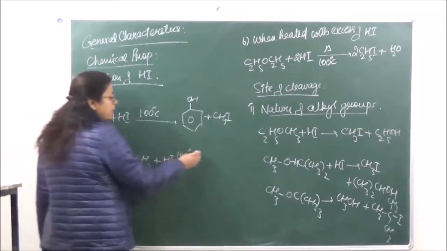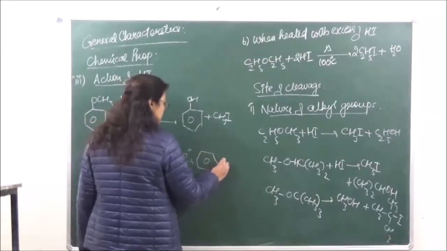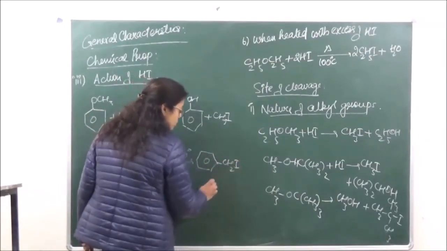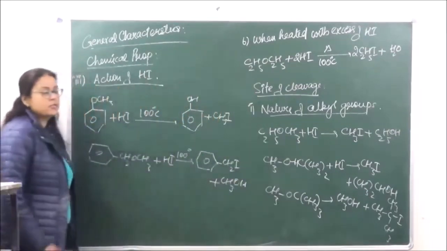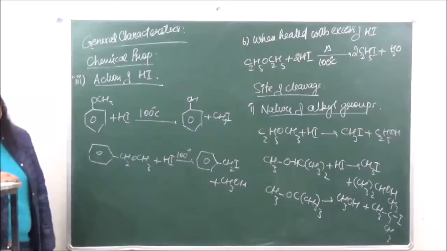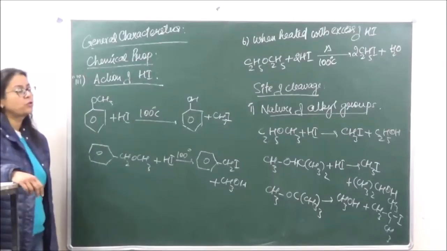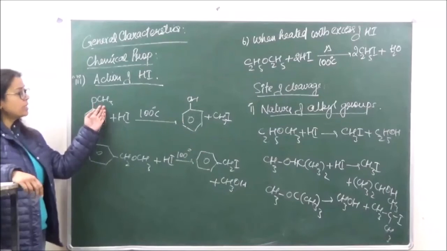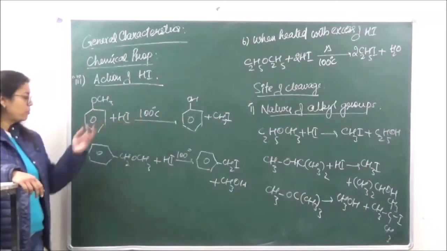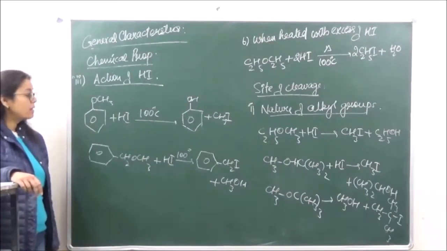So we are going to get over here plus CH3OH. Why is this happening? This is because of the hindrance of the larger alkyl group present over here. So if anisole is given, the product is always going to be phenol, but if we have a larger chain, this is going to be formed.